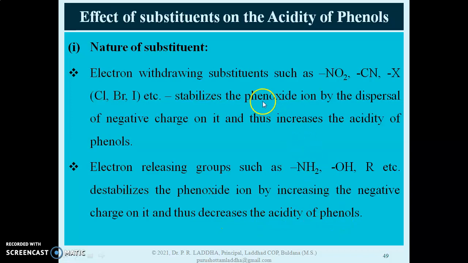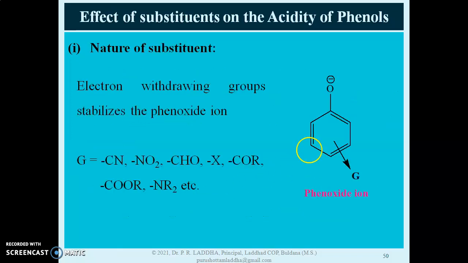So in short, we can say electron withdrawing group increases the stability of phenoxide ion and also increases the acidity of phenols, while electron donating or electron releasing group destabilizes the phenoxide ion and also decreases the acidity of phenols. Here it is shown diagrammatically. Suppose we attach electron withdrawing group. As it is negatively charged, electron withdrawing group stabilizes that anion.